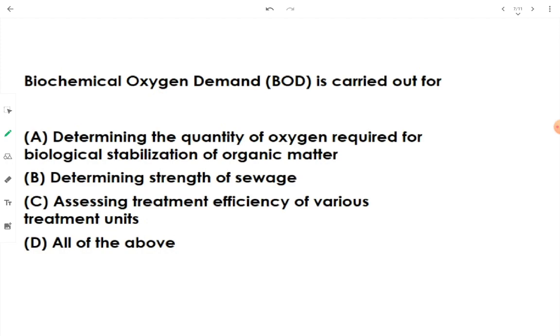Okay, this is how BOD is useful for determination of quantity of oxygen required, then strength of sewage, and also to judge the efficiency of various treatment units which are present at a sewage treatment plant or STP. All of the above is the option we should go with.